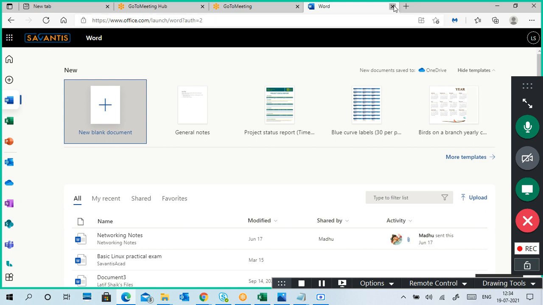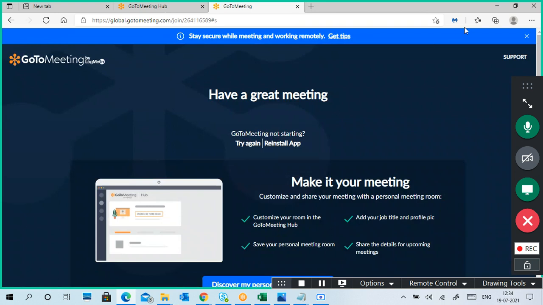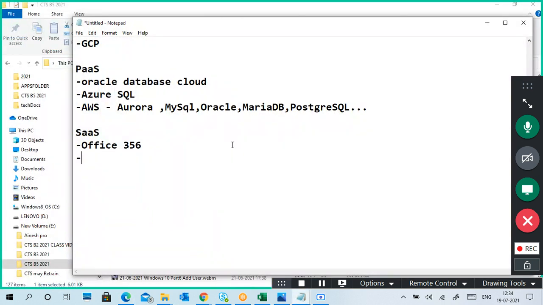I can access this from anywhere, using a mobile phone, a tablet, or a desktop or laptop. From any device and from anywhere I can access it. That is Office 365, one example of software as a service.